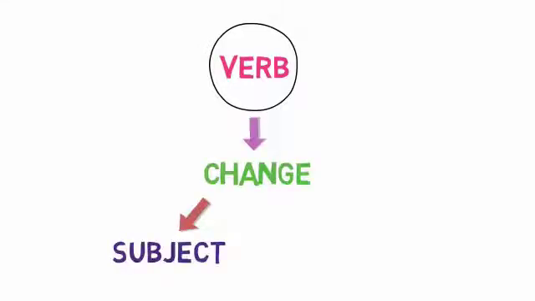Now let's look into the qualities of verb. A verb has two qualities that no other part of speech has. The very first quality the verb has is that it changes depending on the subject. So what do you mean by that? Let me give an example.